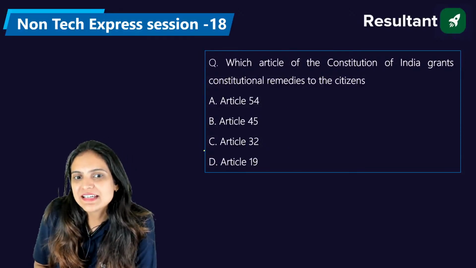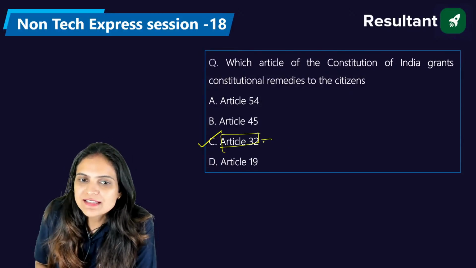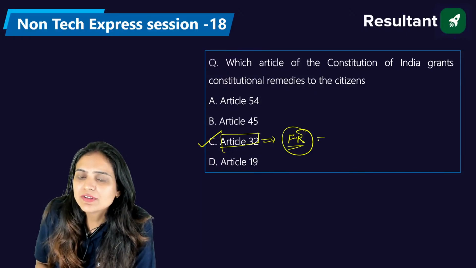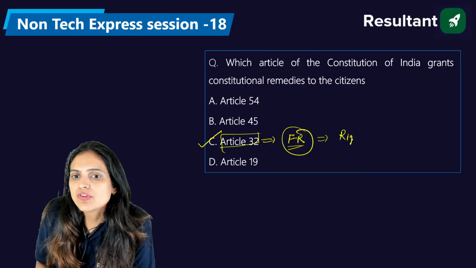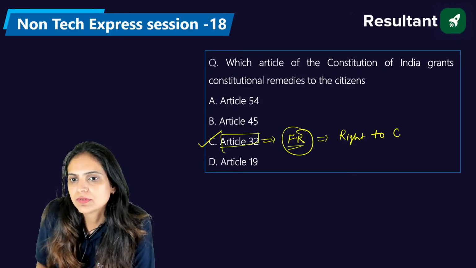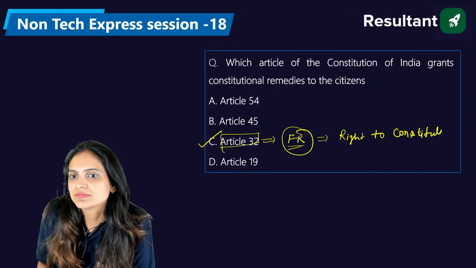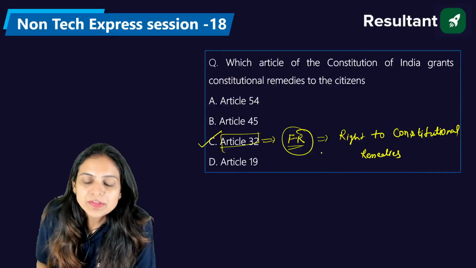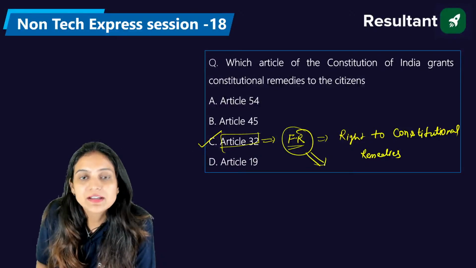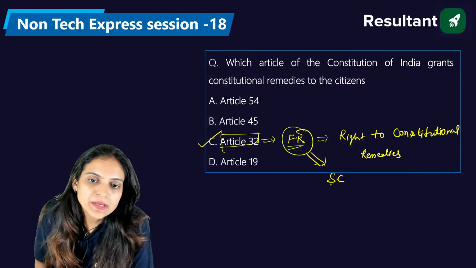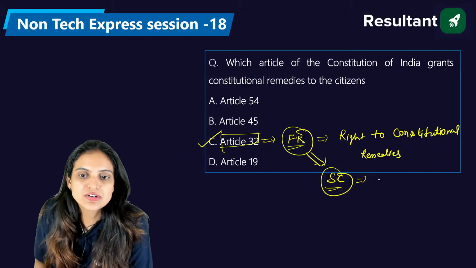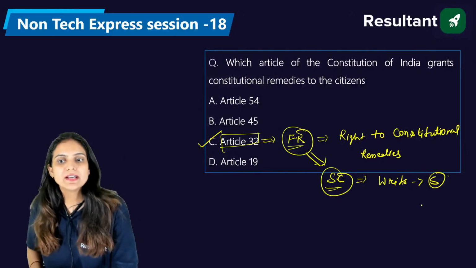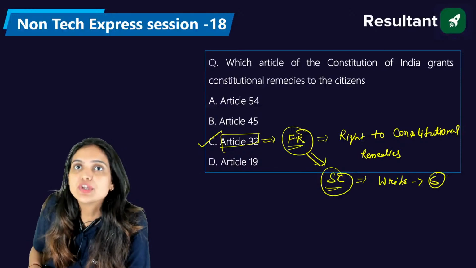Exactly. See, when we say article number 32, these are generally discussed in fundamental rights, and it is a separate fundamental right which says that you will be given the right to constitutional remedies. Because of Article 32, the Supreme Court has given the right of issuing writs, which are five in number: habeas corpus, mandamus, prohibition, certiorari, and quo warranto, right?